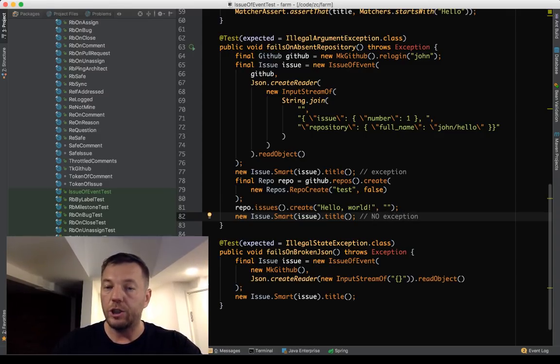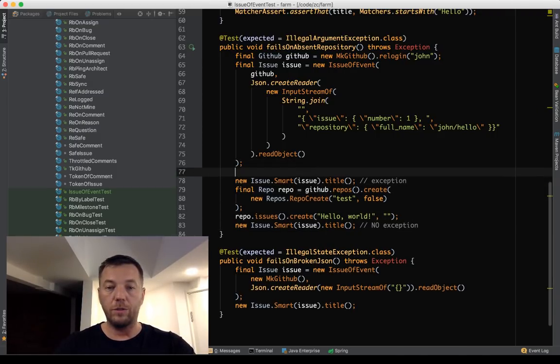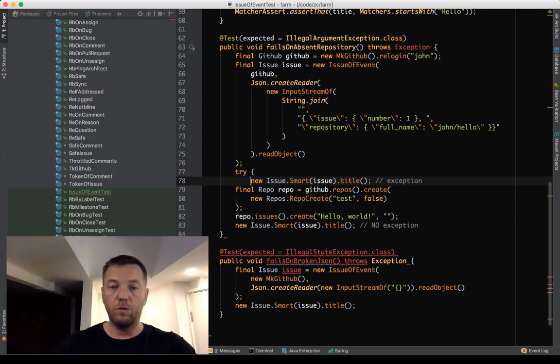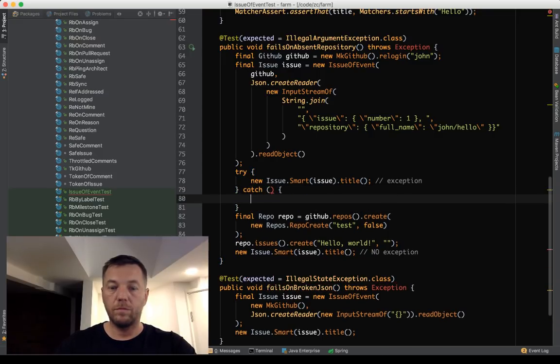Exactly the same object, issue. But at this moment of time it is, you may say, broken, like invalid, because it throws an exception when we're trying to get the title. But then a few seconds later, when the repository is all of a sudden there, and it has the issue, it has everything we need, then there will be no exception. You don't trust me? Let's try. I'm sure you understand what I mean. Let's suppress, let's swallow the exception here. Okay, and then we do it again, and there is no exception.